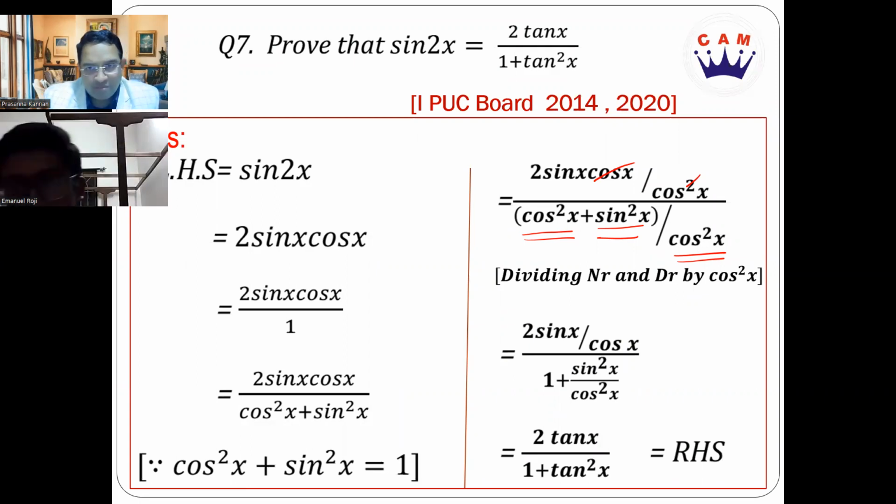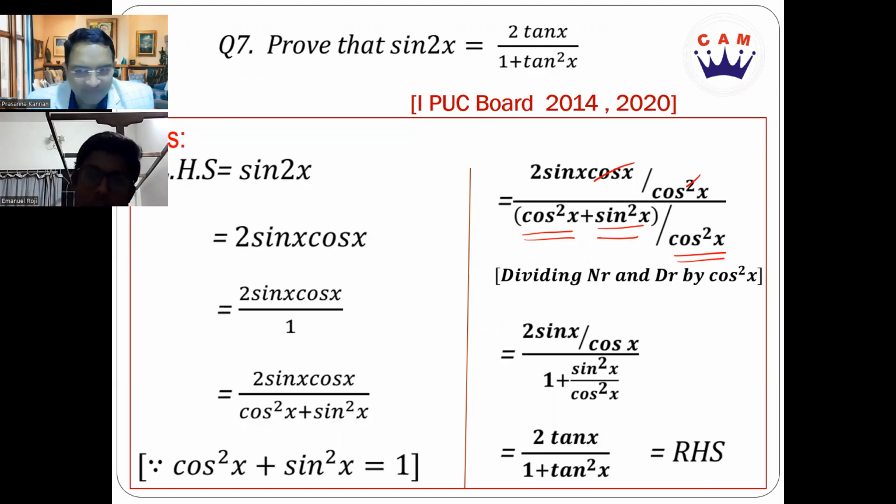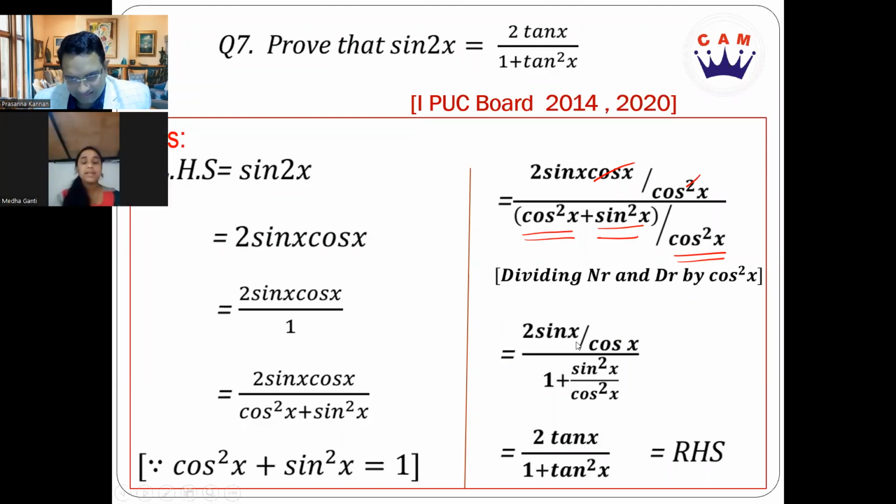So you should not write more number of steps. One other way of answering this question would have been, you can come from right. You could have started from RHS to LHS also. Tan x you could have written as what? Sin by cos.